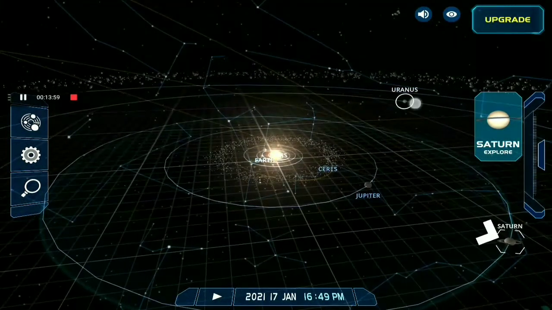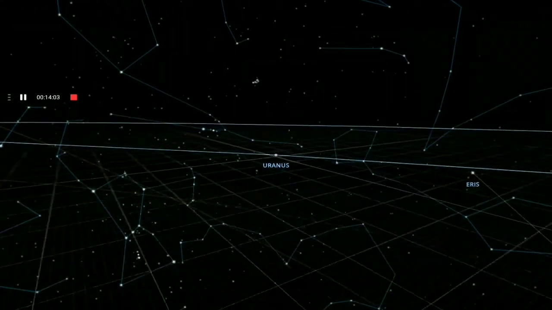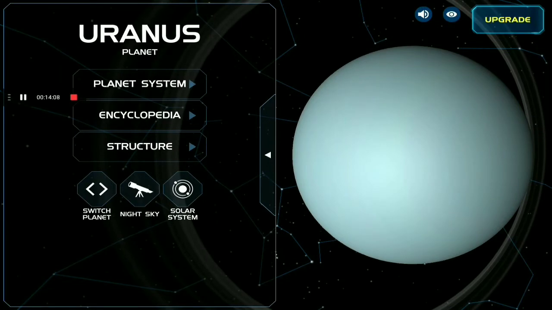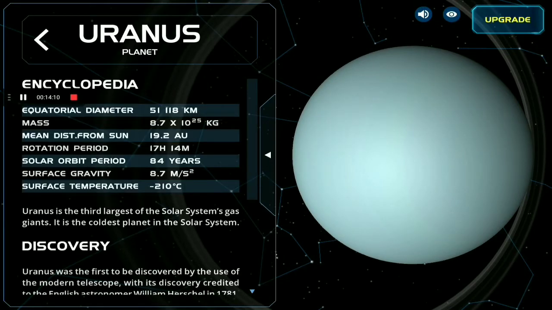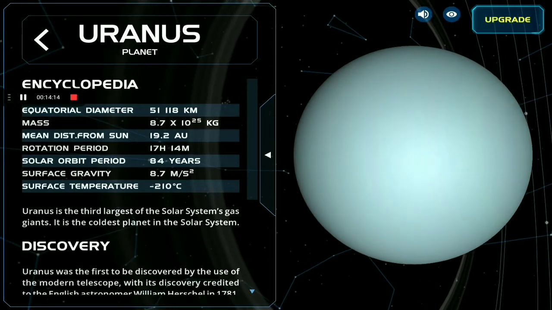Uranus. There it is. Now we will see Uranus. Oh wow, it also has many moons. Equatorial diameter of Uranus is 51,118 kilometers. Mass is 8.7 into 10 raised to the power 25 kg. Mean distance from Sun is 19.2 astronomical units. Rotation period is 17 hours 14 minutes.